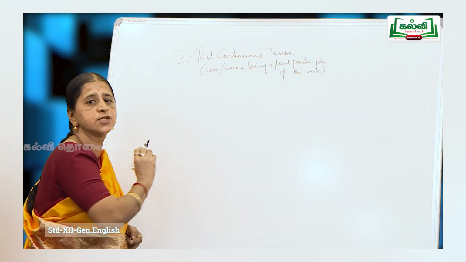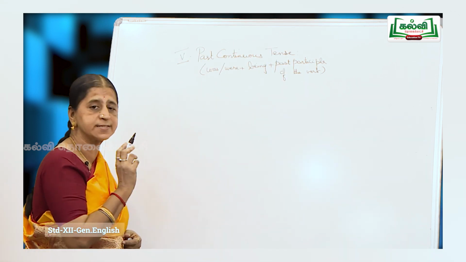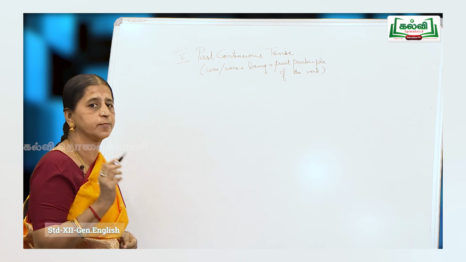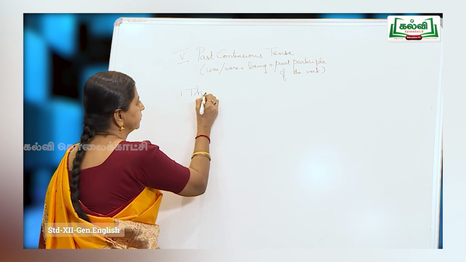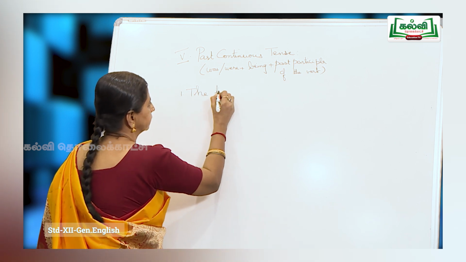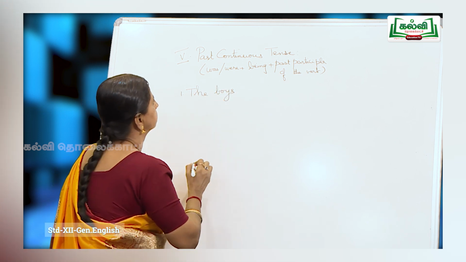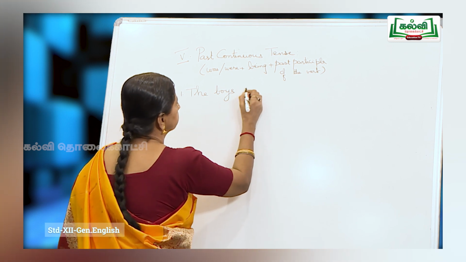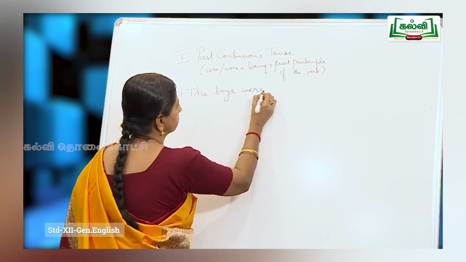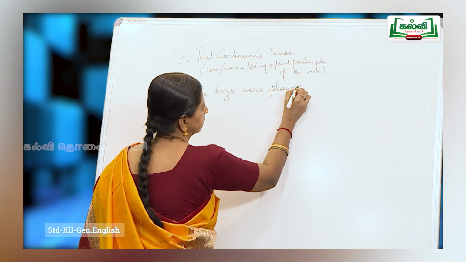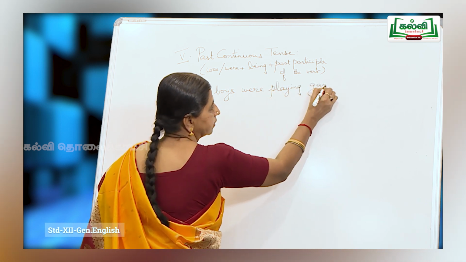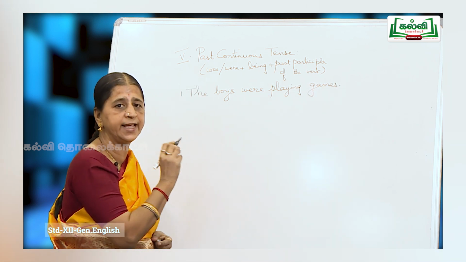Now, the rule is was or were plus being plus past participle of the verb. Look at this sentence. The boys were playing games.